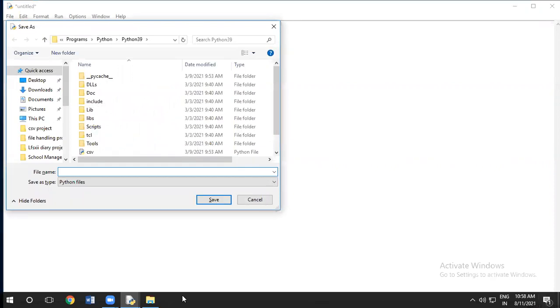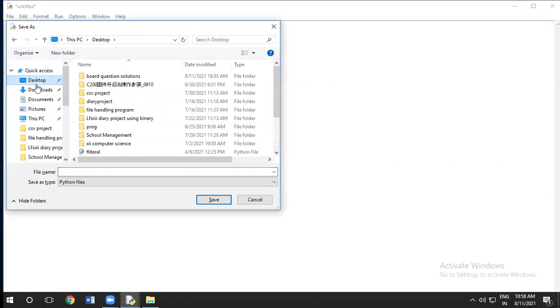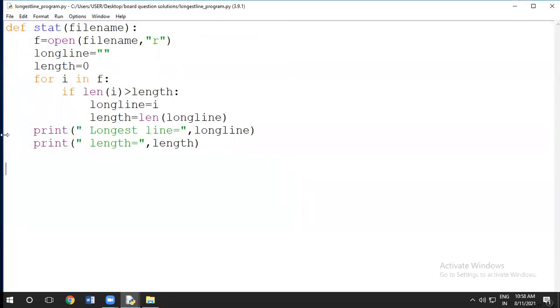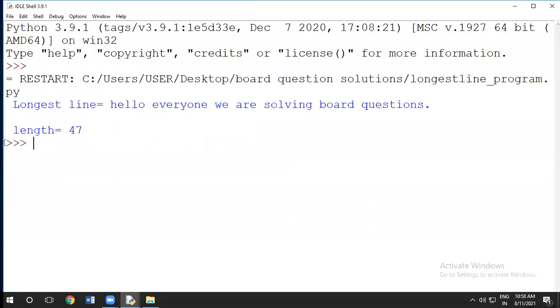Now I'm going to save it into the same folder where we have the board questions, as the longest line program. Now I will execute this by calling state in double quotes line.txt. Look here. The longest line is hello everyone, we are solving the board questions.